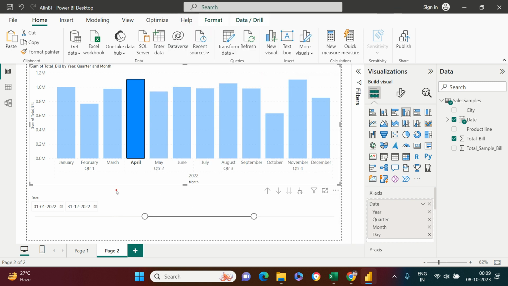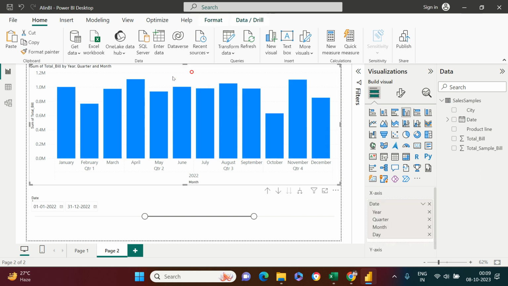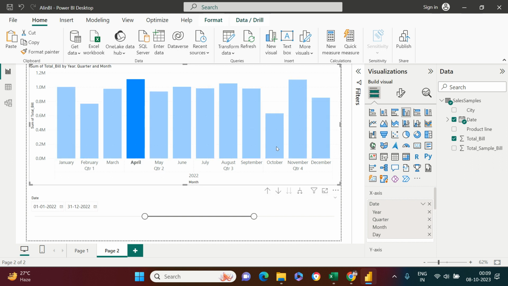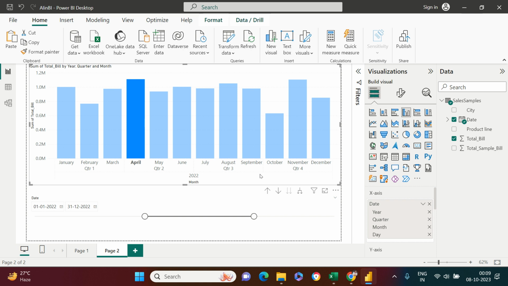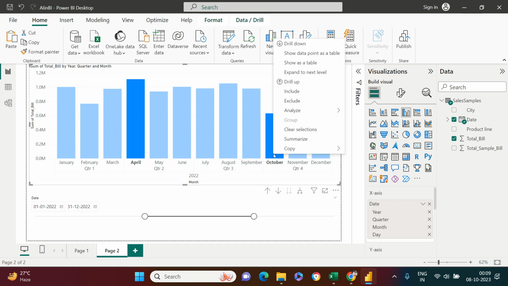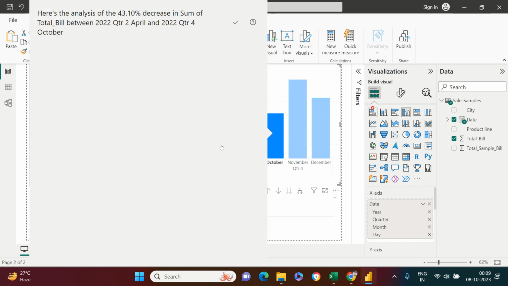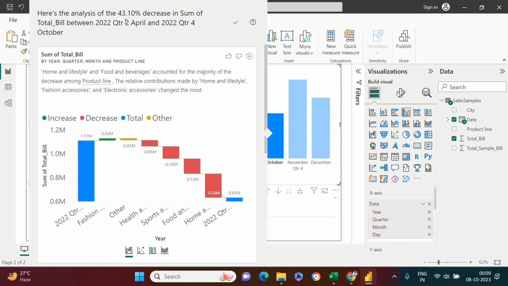Now if you want to compare any set of columns or any set of months, that you can also do. For example, I want to compare the highest one with the lowest one. So just click this. Let me do this again. Just click this, press and hold the control key on your keyboard, and then click on the second column. Okay, right click, Analyze and Explain this. Now if you see here, it says here is the analysis of the 43.10% decrease in sum of total bill between April and October.